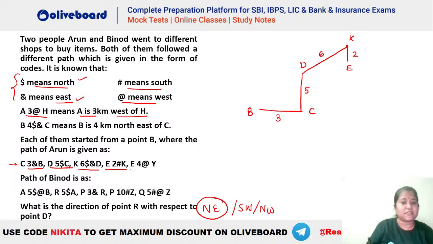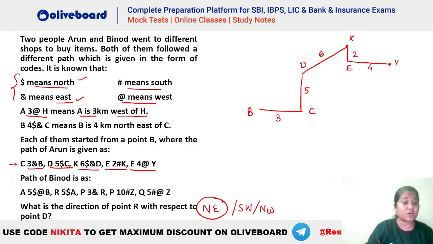And we have E is 4 @ Y, where at the rate means west. So that means E has to be towards the west of Y, right? This is the diagram that you will be getting. The distance between E and Y is 4. Okay, this is the kind of diagram that is being made.